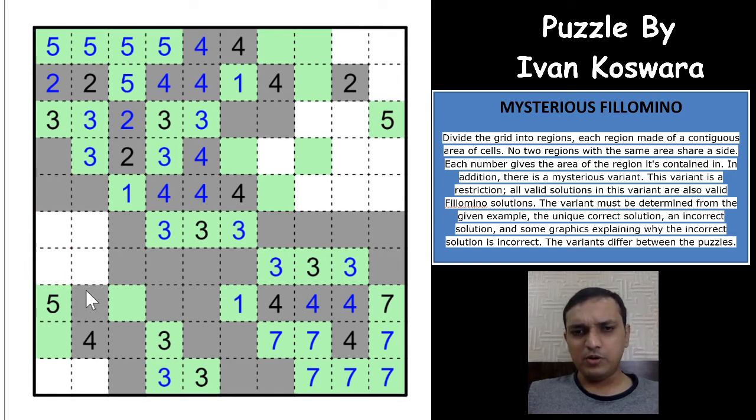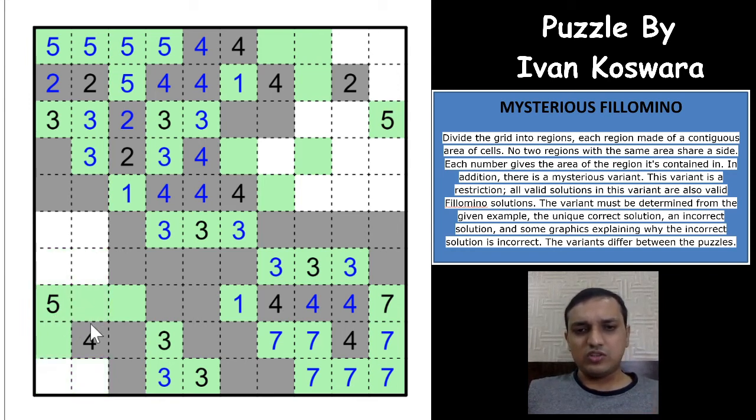Can 4 go up? This would have to be even, odd. This would have to be odd. Very sharp logic here, guys. So what happens if the 4 goes up? If the 4 goes up, this would have to be odd. Again, this would have to be odd. This would have to be odd. And to fulfill the 5, you will have to extend it outside. And now the 5 has more than 5 cells in that region, right? A very sharp logic here. You will have to look forward.